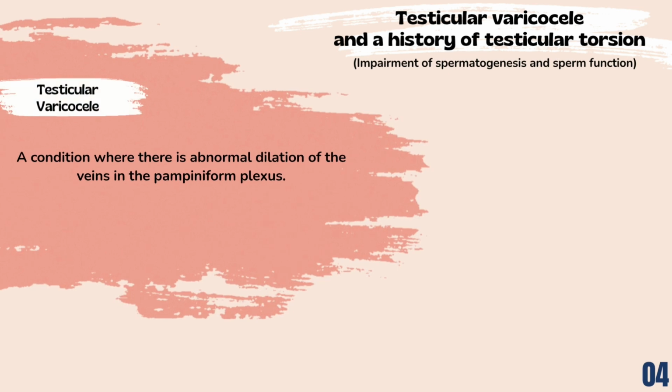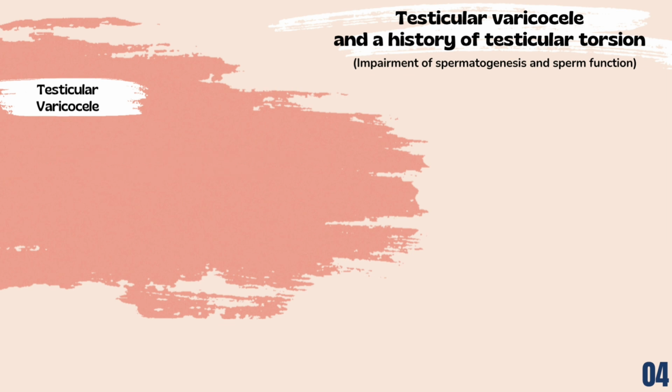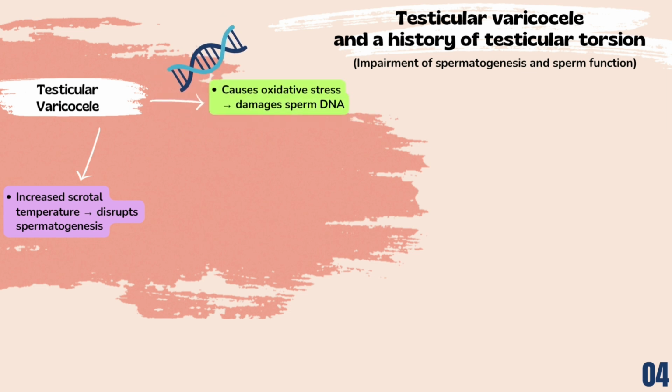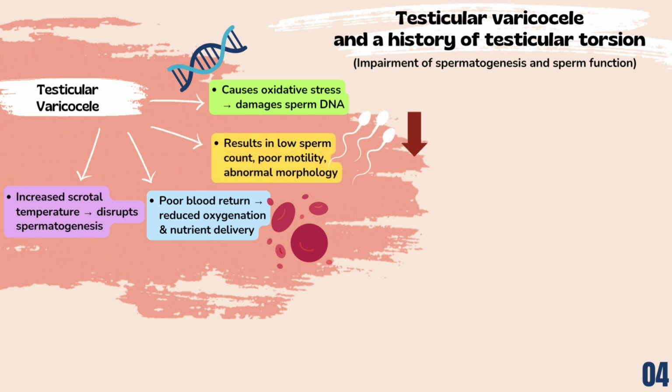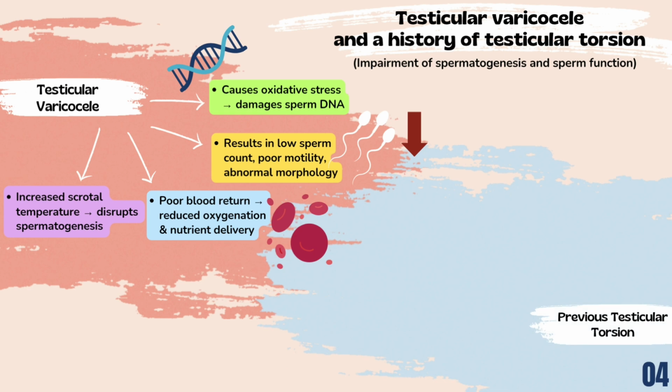First, testicular varicocele is a condition where there is abnormal dilation of the veins in the pampiniform plexus. This condition increases the temperature within the scrotum, which disrupts the normal process of spermatogenesis. In addition, varicocele causes oxidative stress, leading to damage to sperm DNA and reduced sperm motility. Poor venous return also reduces oxygen and nutrient supply to the testes. As a result, men with varicocele often have a lower sperm count, poor motility, abnormal sperm morphology, and reduced fertilization ability.